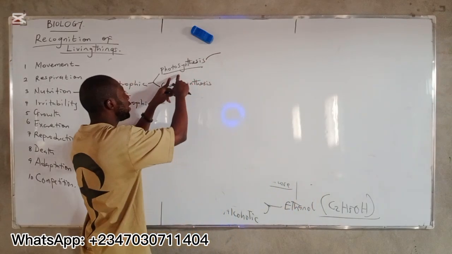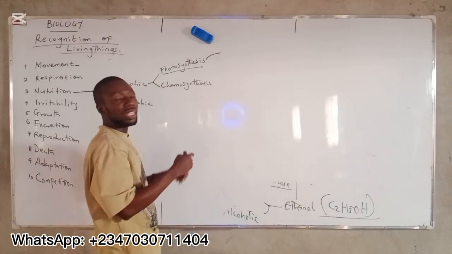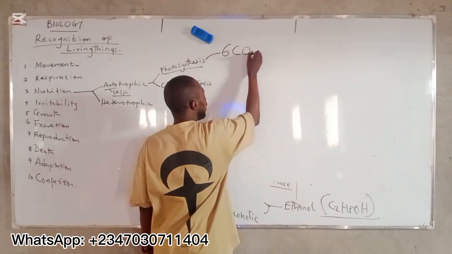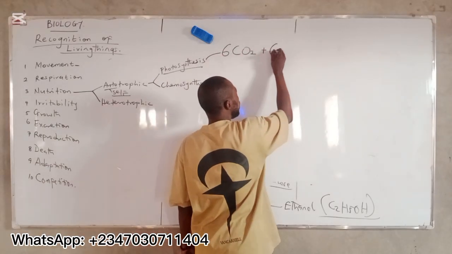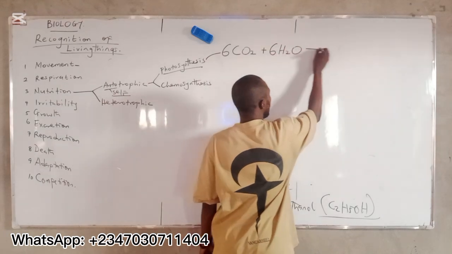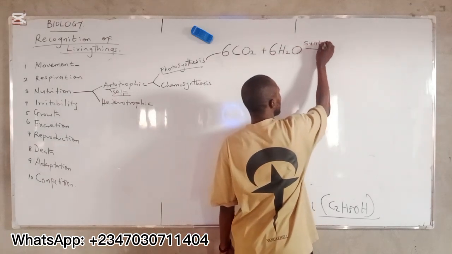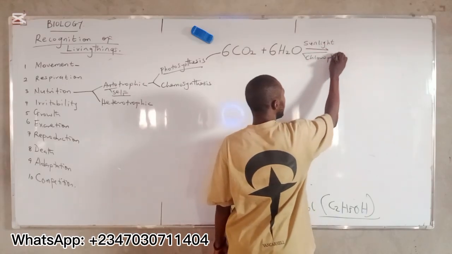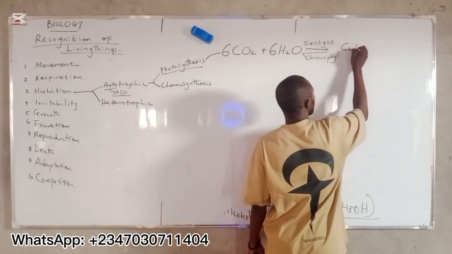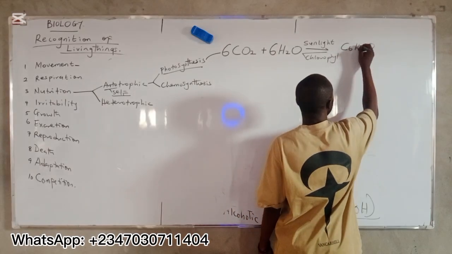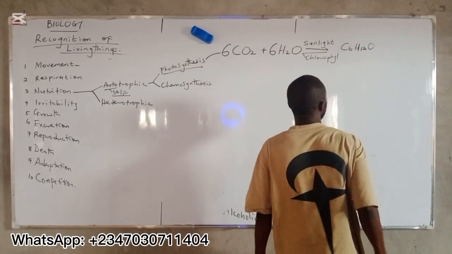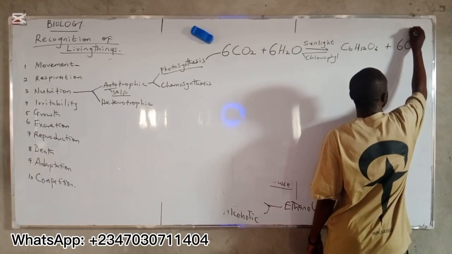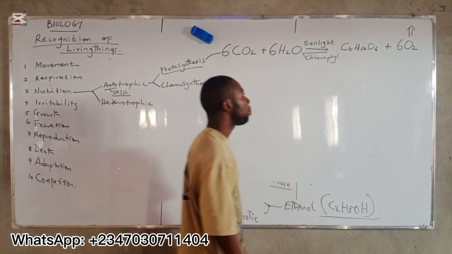You can say that photosynthesis is the series of stepwise reactions in green plants in which 6 molecules of carbon dioxide react with 6 molecules of water in the presence of sunlight using chlorophyll to produce the first stable product, which is glucose, then also produce 6 molecules of oxygen gas, which is given off as a waste product.